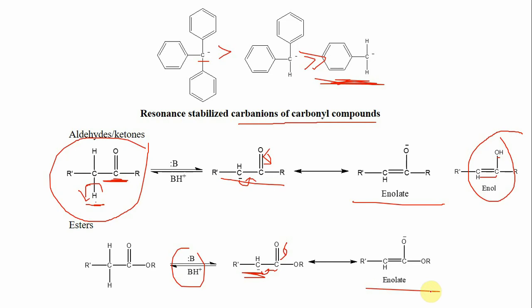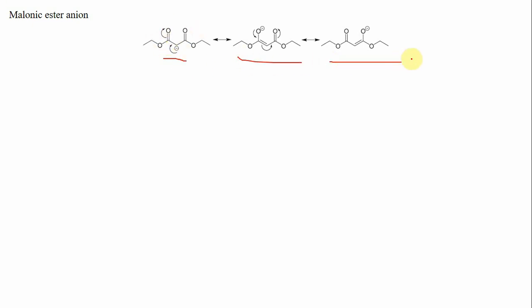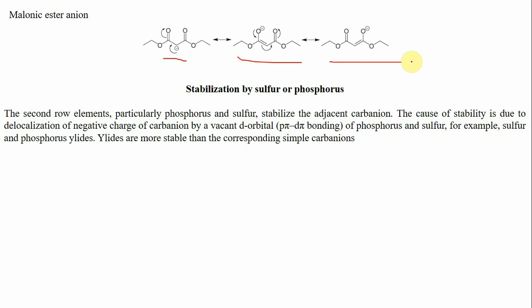So they also give rise to enolates. And similarly, in the case of malonic ester and diester molecules, this negative charge is stabilized by resonance with these two carbonyl groups. So it will give a corresponding 3 resonance structures, so it's much more stable. Now these enolates have very high synthetic utility and they act as intermediates in many organic reactions.